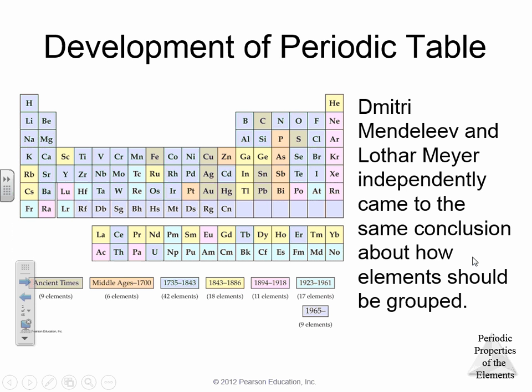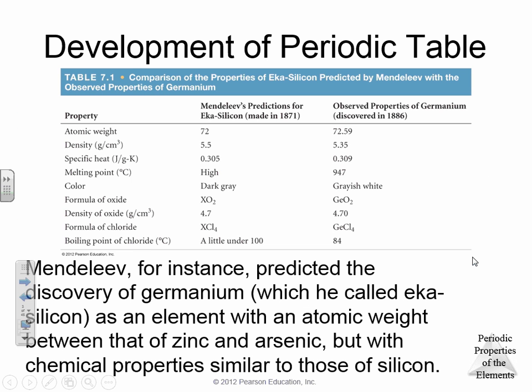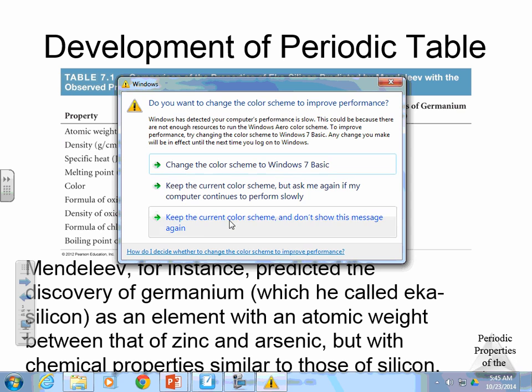So when we start talking about the periodic table, let's review real quickly. Remember, Dmitri Mendeleev is the main chemist who gets credit for coming up with how the elements should be grouped in the periodic table. On the table here, you can see the time in which the elements were discovered. He arranged the periodic table by atomic mass, even though now it's arranged by atomic number. It was pretty close. And he also correctly predicted some elements that didn't exist.